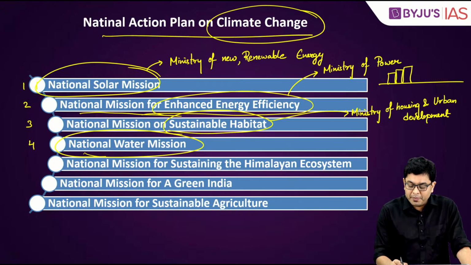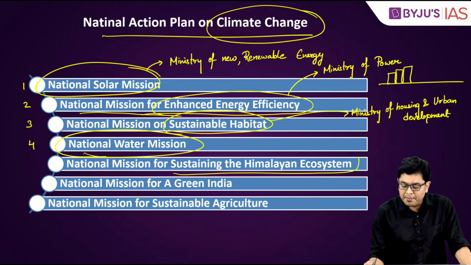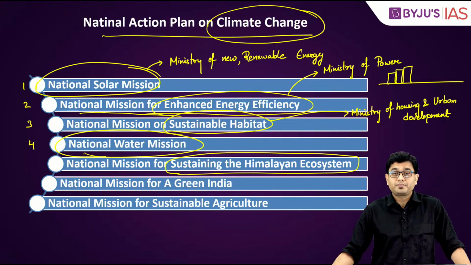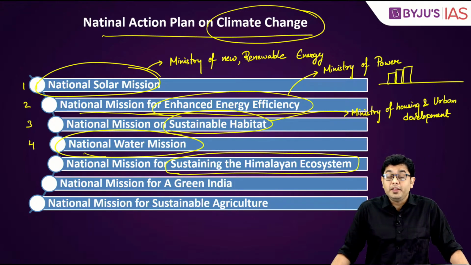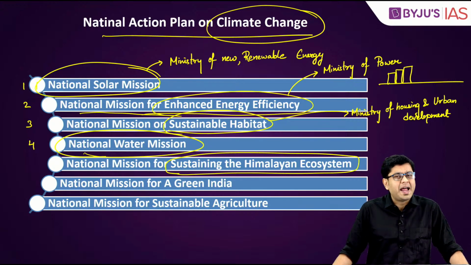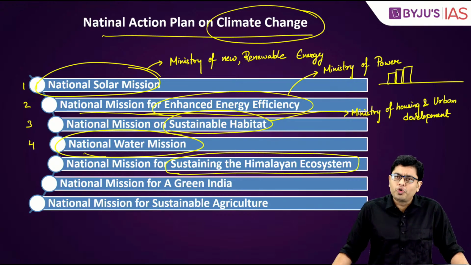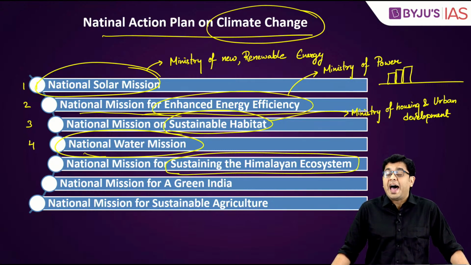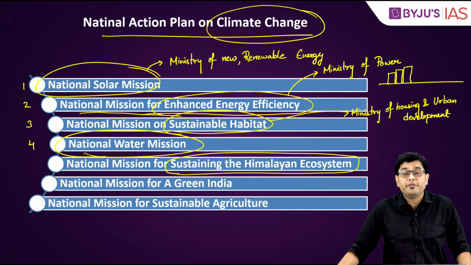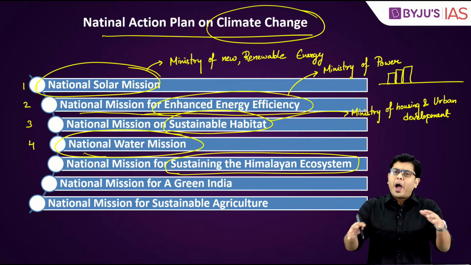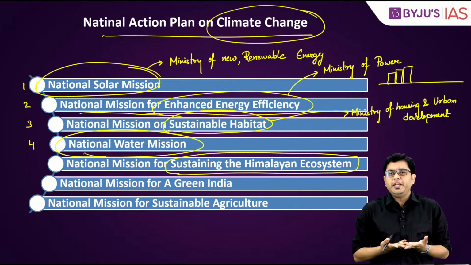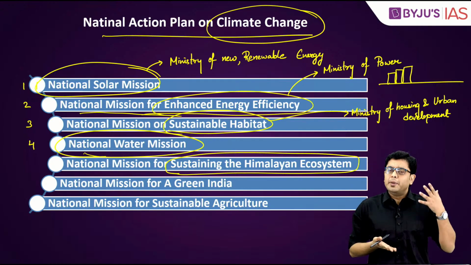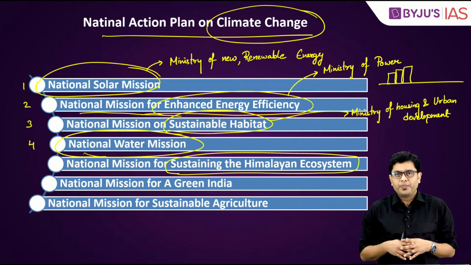Then National Mission for Sustaining the Himalayan Ecosystem. The Himalayan ecosystem is very prone to landslides, very prone to cloudbursts, and very prone to glacial melting. The ecosystem has been vanishing right in front of our eyes. So why do we need to care about such an ecosystem where anyways the population is not huge?